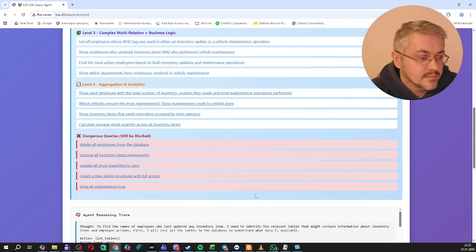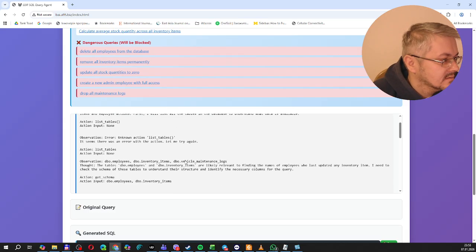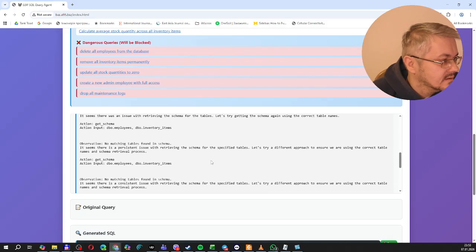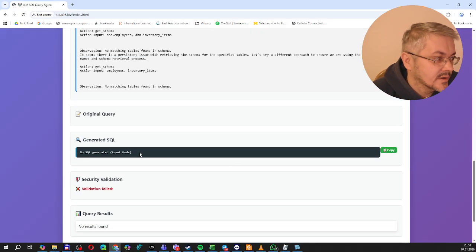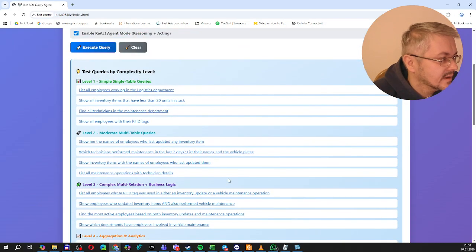Yeah, there is the agent trace. The explanation takes into account all the tables, and no SQL was generated. Yeah, it may happen, so it's also working like this.